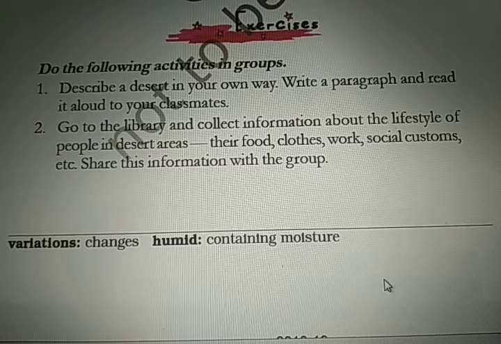Then it is about go to the library and collect information about the lifestyle of people in desert areas, their food, clothes, work, social customs, etc. Share this information with the group. So dear students, if you can make use of the internet to work upon it, you have to collect the information about the lifestyle of the people in desert areas, and that is to be written in your notebooks. So this is all about this chapter.